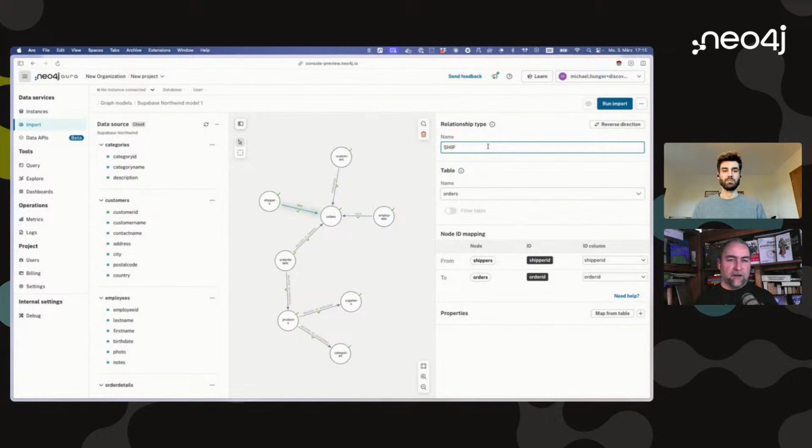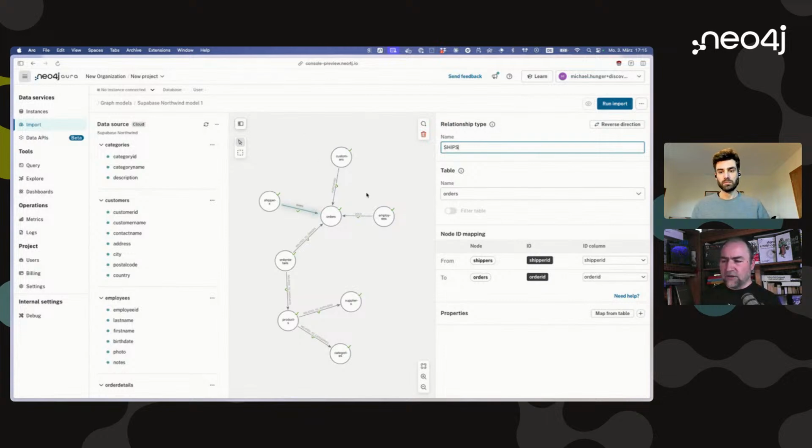For instance, in cloud data warehouses like BigQuery or Snowflake, oftentimes because they're analytical databases and not so much transactional databases, they don't have foreign keys. And so there you can use the LLM to map these foreign keys.